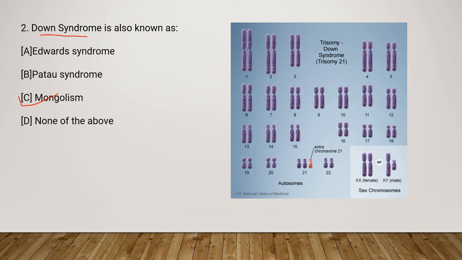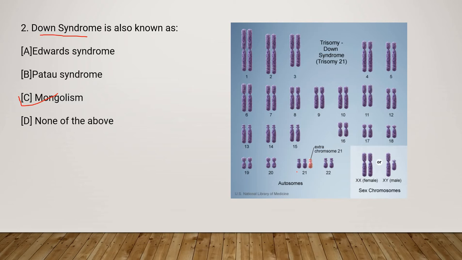So Down syndrome is a genetic disorder caused when abnormal cell division results in extra genetic material from chromosome 21. This is the diagram where you can see all the chromosomes found in humans. There are 23 pairs of chromosomes in the human body, out of which 22 pairs are autosomes, and the 23rd pair is the sex chromosome. Autosomes are similar to each other, while the sex chromosome is different for male and female, as you can see in the diagram here.